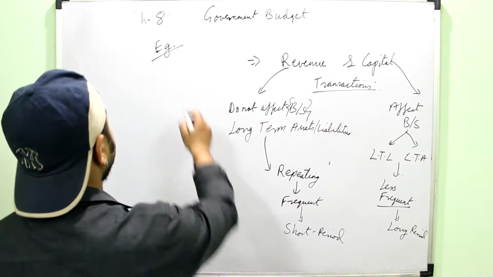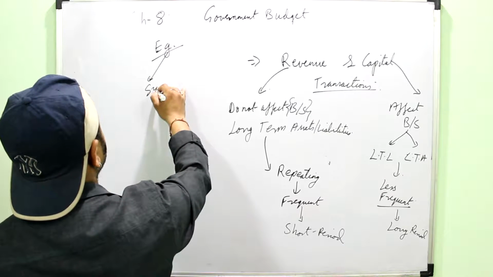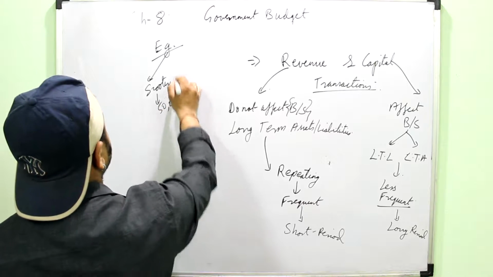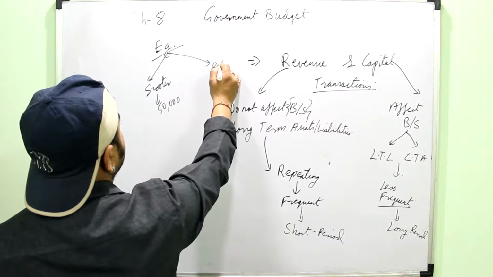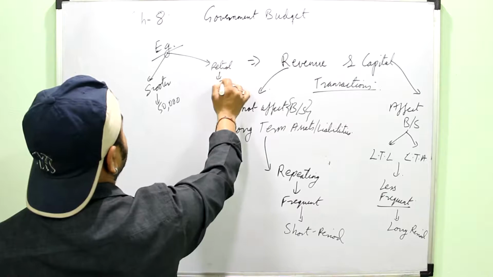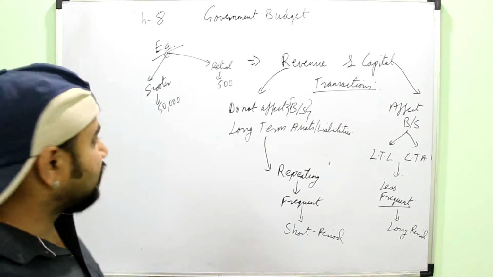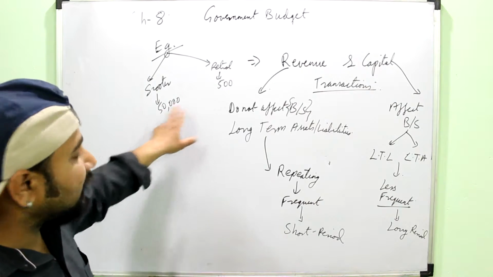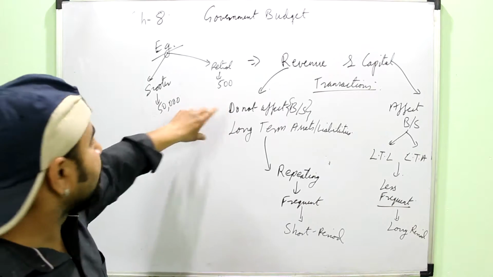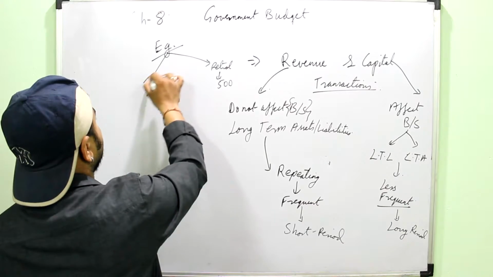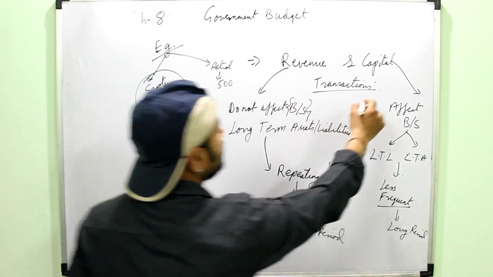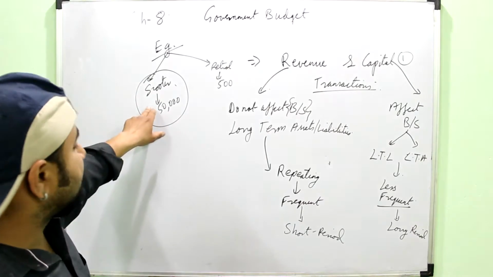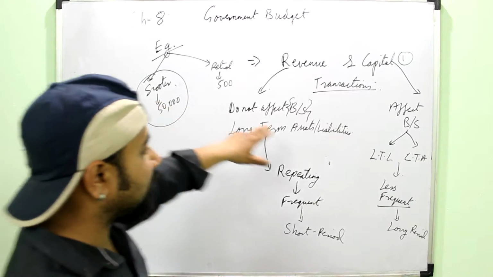We take an example. You buy a scooter for yourself, say for 50,000, and you fill this scooter with petrol, say for rupees 500. Okay, so these are two transactions which may seem to be similar, but actually they are different from one another. The first one, buying a scooter, is a capital transaction, because this is a transaction which will affect your long-term assets.